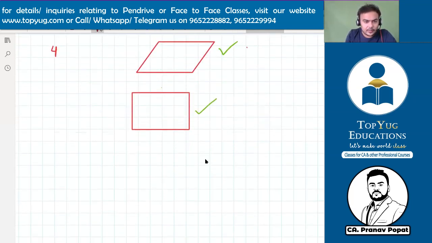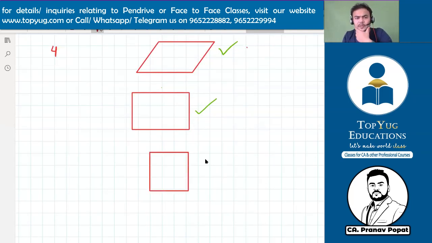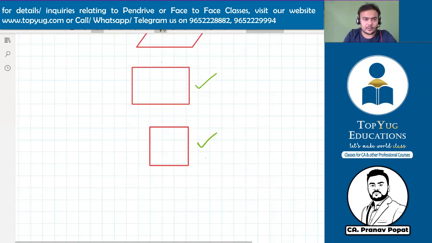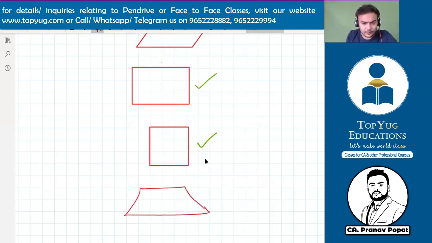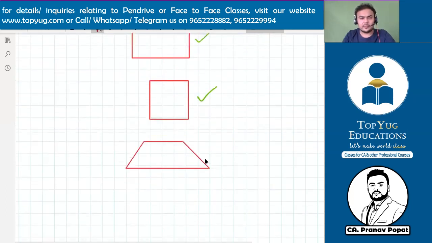And what about this? Is this also a four-sided polygon? Is this also a closed shape with four sides or four line segments? Yes, sir. This is also. And tell me this one. Is this also a four-sided polygon? Yes, these are also four-sided polygons.